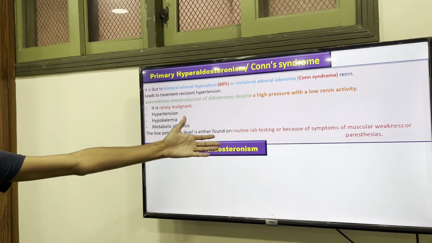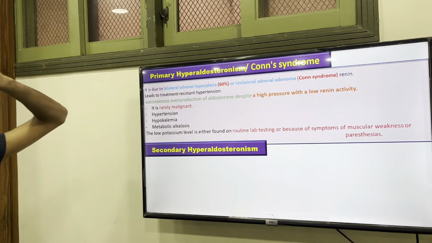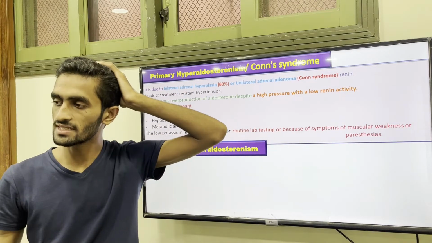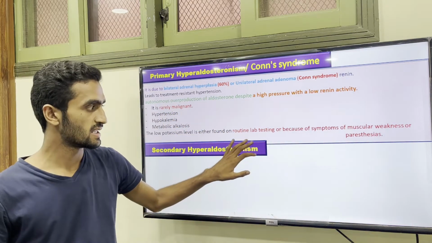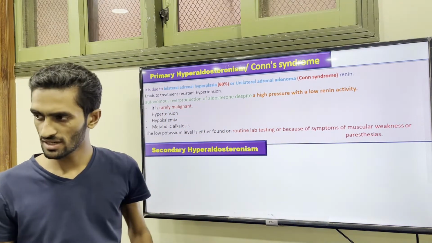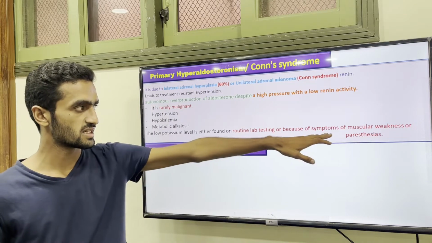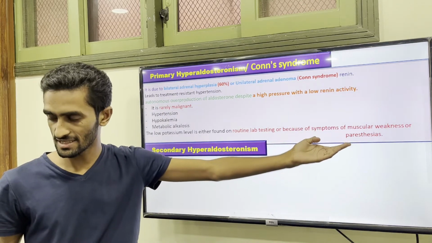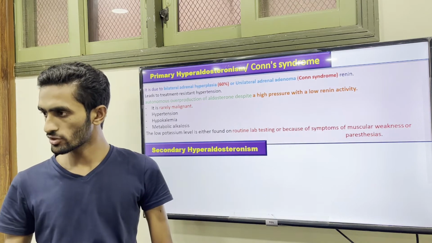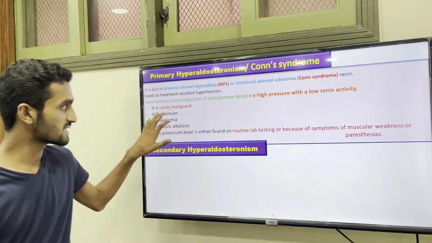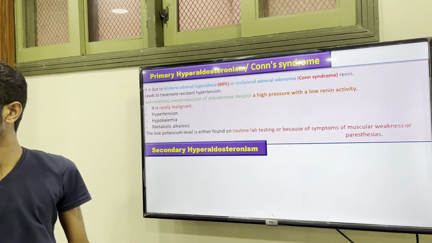You cannot say it's Conn syndrome just because there is hypokalemia, because sometimes in routine lab testing, because of symptoms like muscular weakness or paresthesia, hypokalemia can occur from any other source. So if all these findings are present, you can say it's a Conn syndrome.